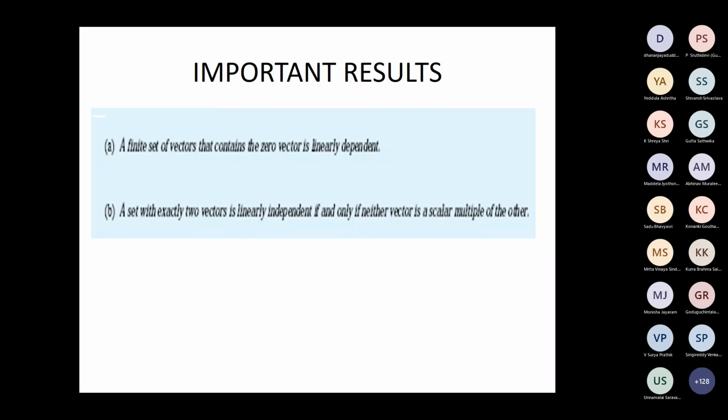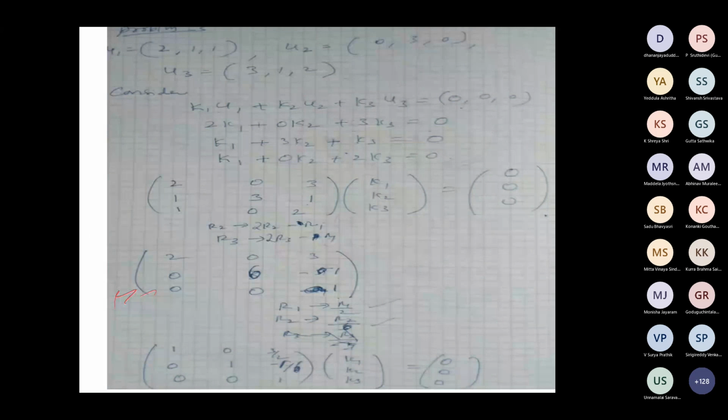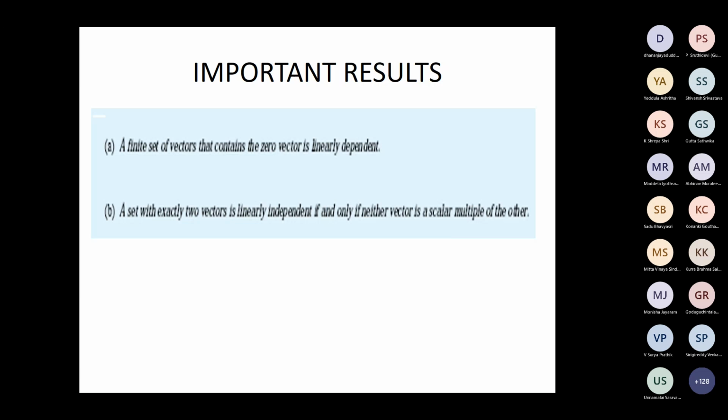Okay. Right. So we have worked one problem also, a simple illustration. Now some points. A set of vectors that contains the 0 vector is always linearly dependent. So it's an important point you can remember. What does it mean?